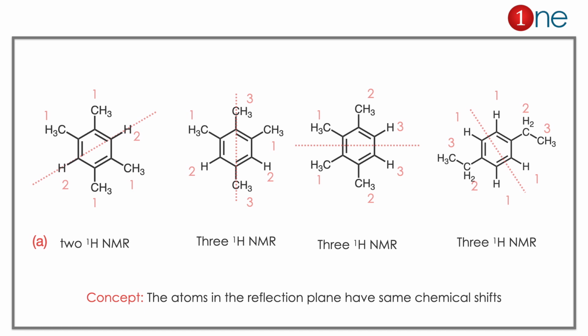Similarly, in the third structure, the plane bisects the benzene ring in half. So you definitely have 3 sets of protons. The fourth structure, which is D, has a plane of symmetry again bisecting the benzene ring. So you have 3 sets of protons. From the proton NMR itself you will understand the answer. Only A has 2 signals in proton NMR. C13 information is the supporting evidence here. The concept you have to learn here is that atoms in the reflection plane will have the same chemical shifts.